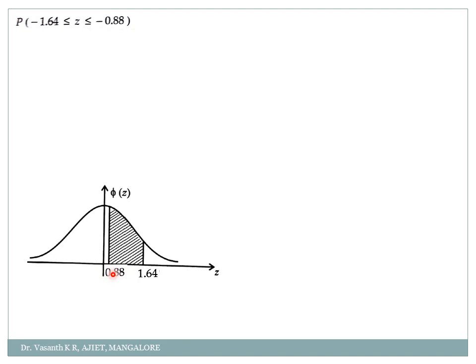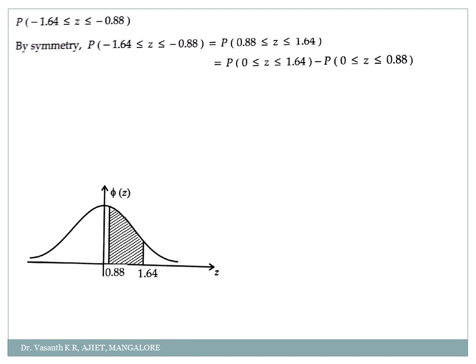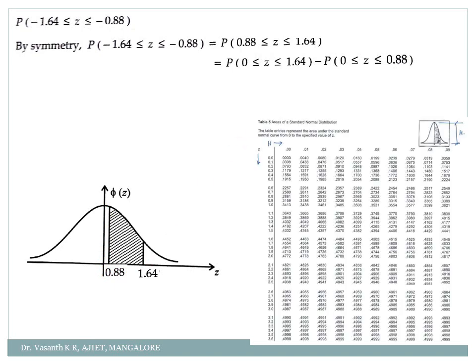So first which should come, 0.88, then which one? 1.64. So this is the region which I want to find out, correct? Okay. Since it's symmetric, instead of negative to negative, I can go from 0.88 to 1.64. So how will I calculate? Just go from 0 to 1.64 first, then subtract 0 to 0.88, this distance. So we are going from 0 to 1.64, this entire region, and I'm subtracting the unshaded region, that is 0 to 0.88. Okay, so for that we have to go to the table. So check for 1.64.